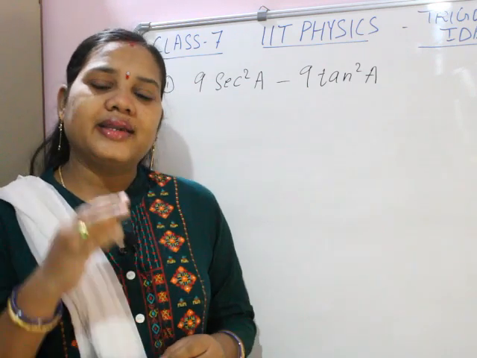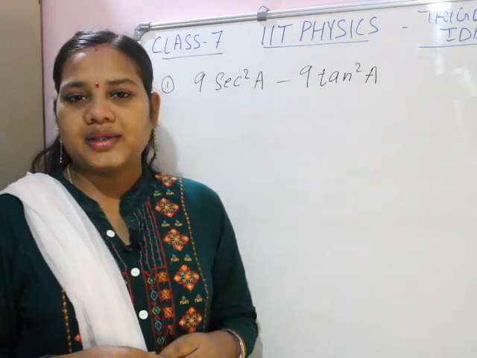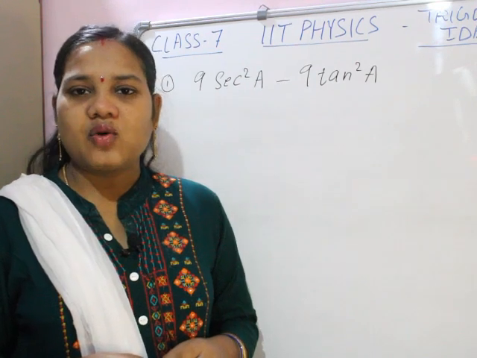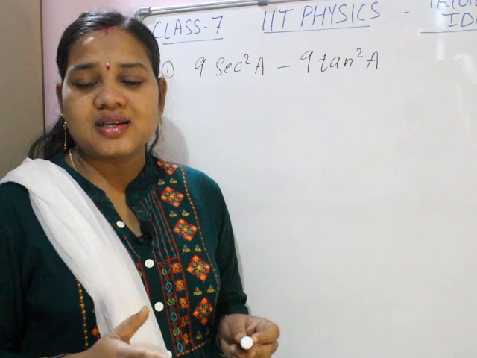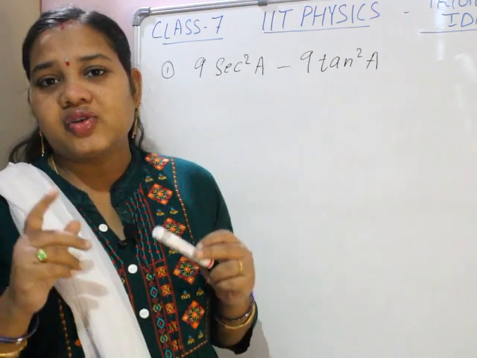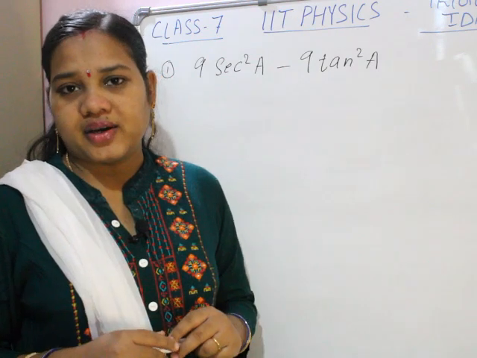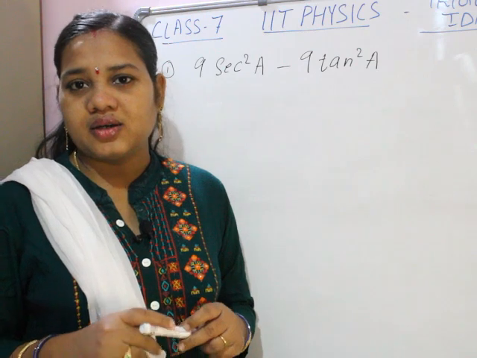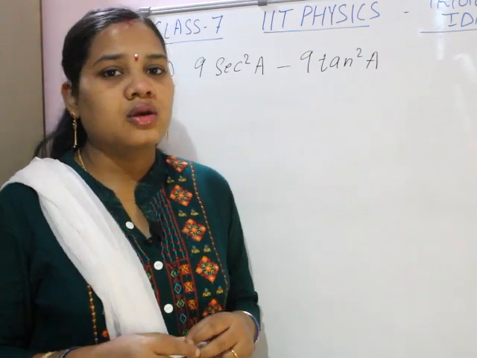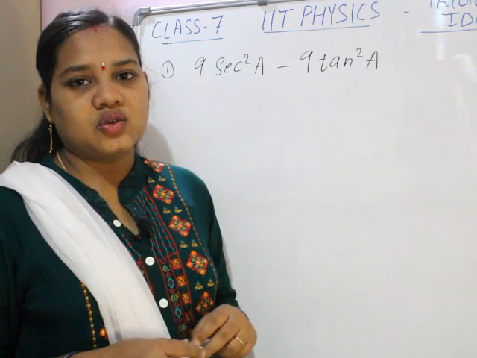Okay. Now in the last class we discussed some important sums on trigonometric identities, and based on that I also gave you homework. I hope you are doing that. Once again I want to tell you, children, you must try the sums. If you try the sums, then only you will get the doubts, and if you get the doubts, when you see my class again, the doubts will be clarified. So doing the sums is very important. Without doing, you can't get it. So the questions I gave in the last class, we will discuss those first, then we will go for other questions.